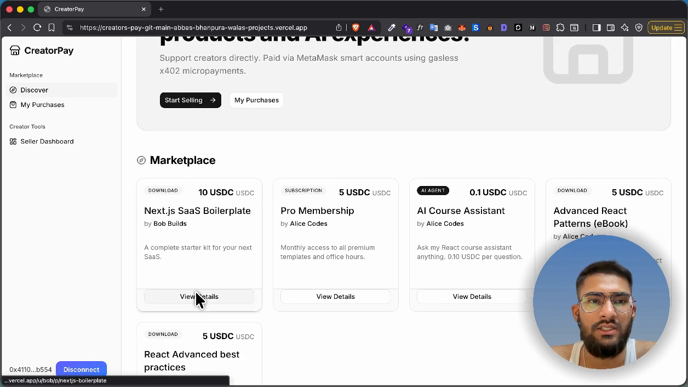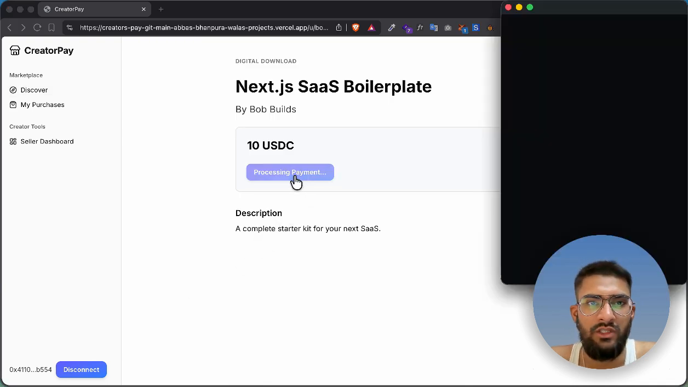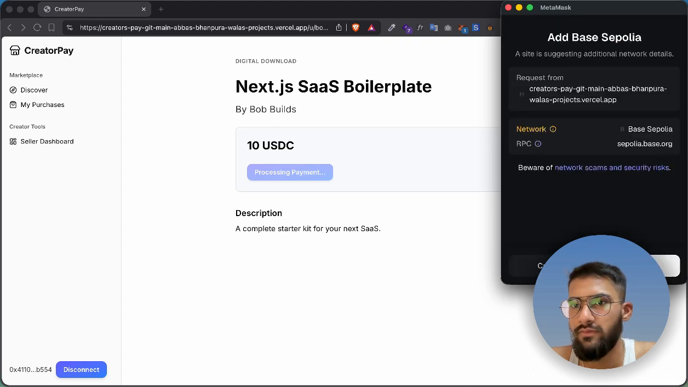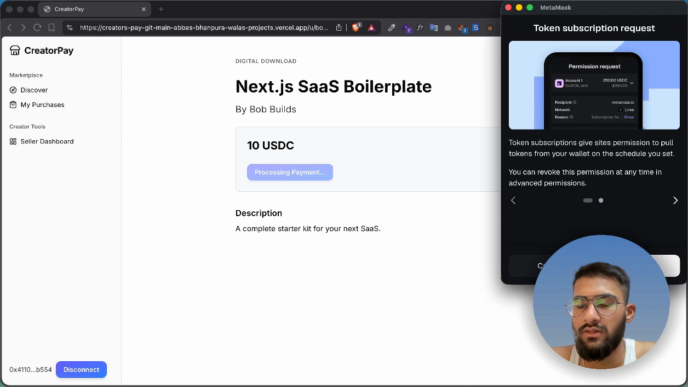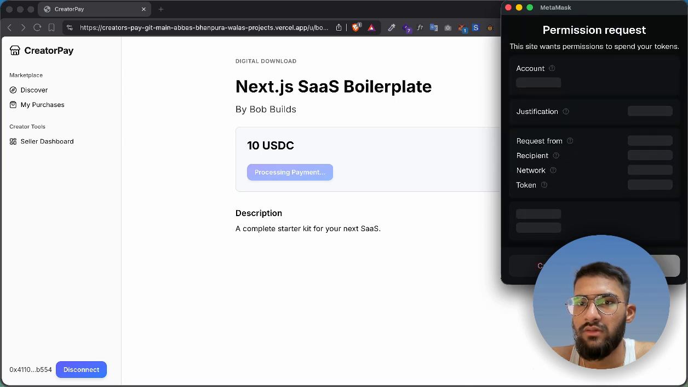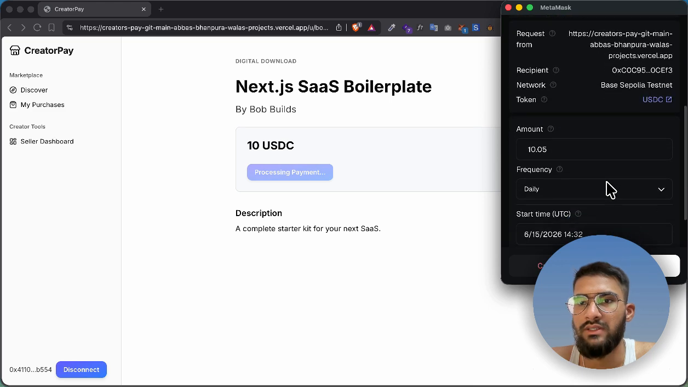Let us purchase this Next.js SaaS boilerplate. It is currently on the Base Sepolia testnet, so first we need to switch to the Base Sepolia testnet. Then it is asking me for the permissions.